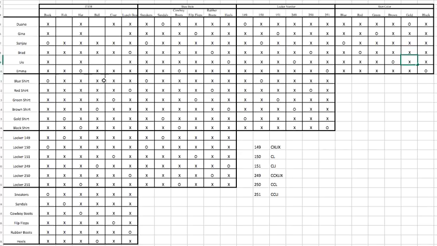So now we only have the square that's going to tell us who the culprit is. Let's go back to Lou. We know she's locker 249, she's heels. And then if we go down to heels, we can see that that's going to be a ball, so Lou's a ball. And we put X's in the rest of that row and X's in the rest of that column. And then that allows us to put an O here. So Gina is the coat, and that allows us to put an O here. So Dwayne was the person who put the fish in the locker and threatened Scotty.